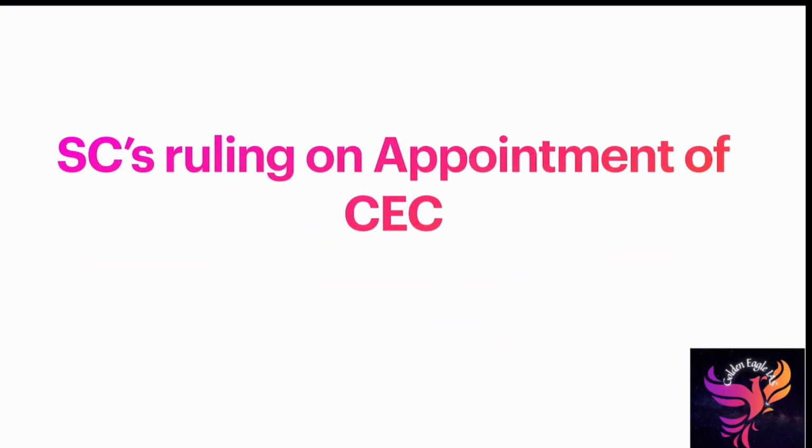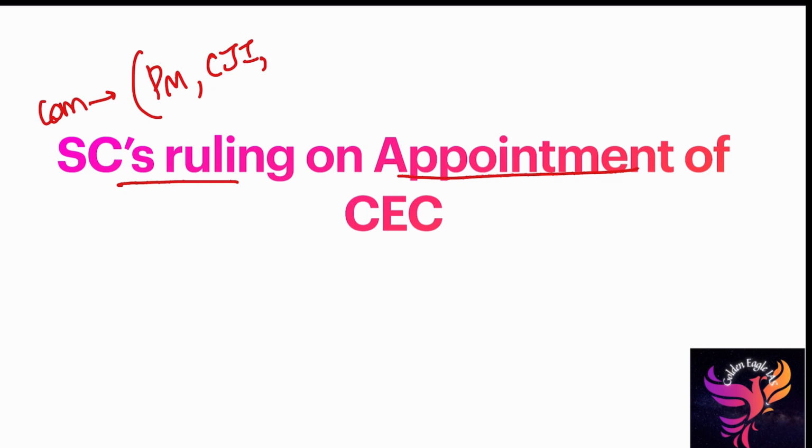That's why, I think in the past week, the Supreme Court gave a ruling on the appointment of the Chief Election Commissioner. What is the ruling? While appointing the Chief Election Commissioner, a committee consisting of the Prime Minister, the Chief Justice of India, and the Leader of Opposition, these three people have to come together and give the name of who is going to be appointed as Chief Election Commissioner.